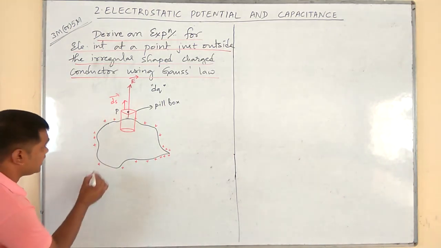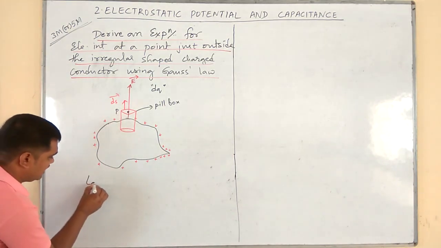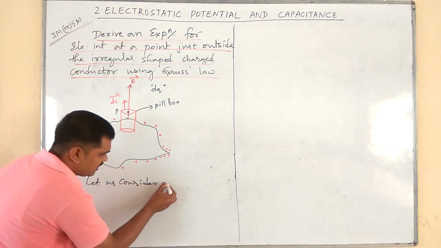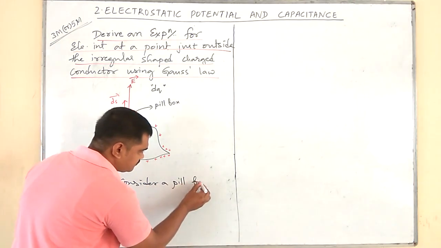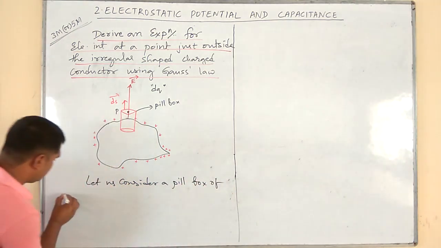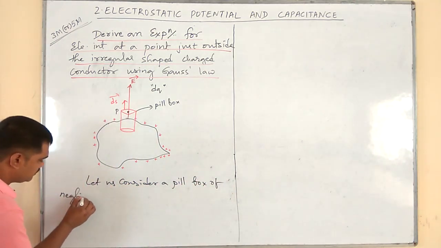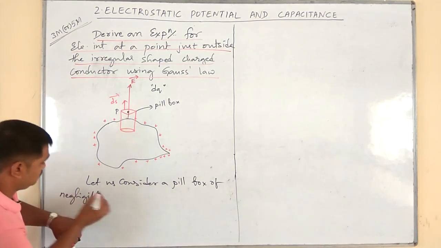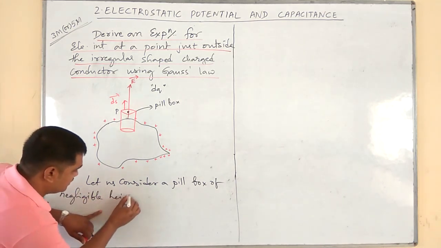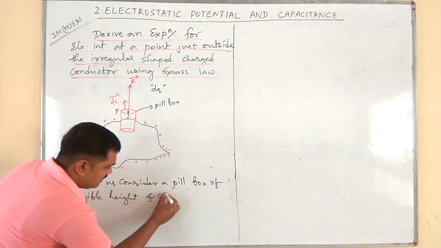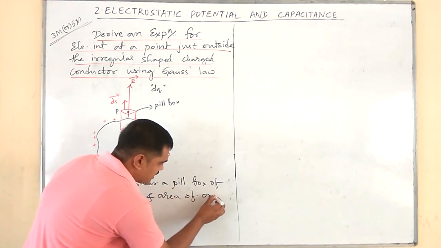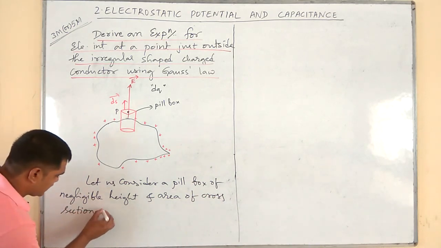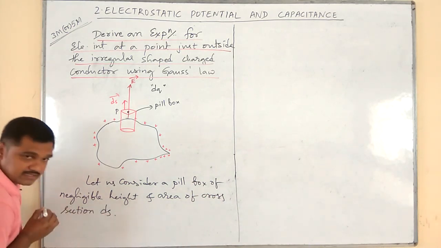Before that, I will write a sentence. Let us consider a pillbox of negligible height and area of cross section ds.